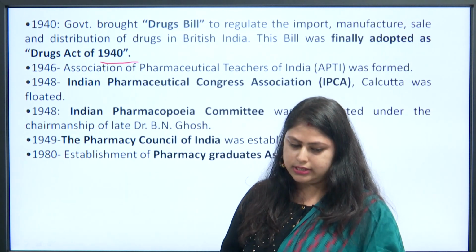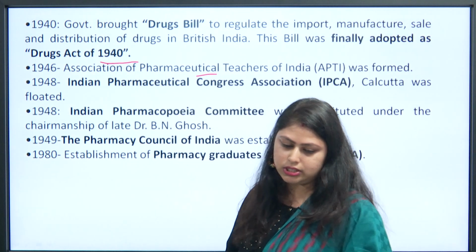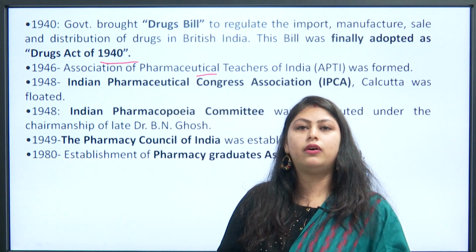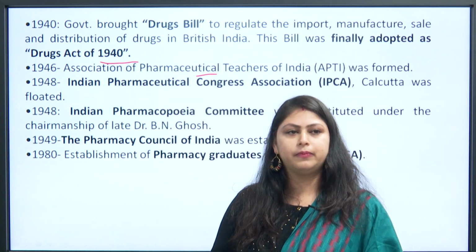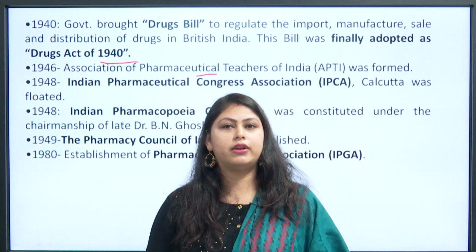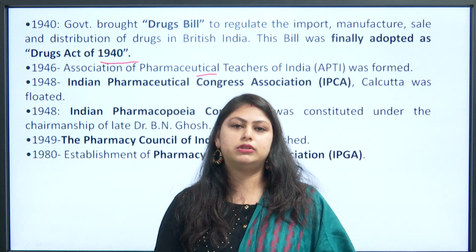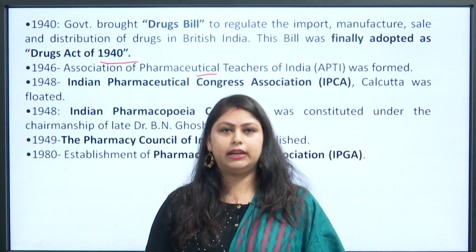In 1946, the Association of Pharmaceutical Teachers of India, called APTI, was formed. In 1948, the Indian Pharmaceutical Congress Association was floated in Kolkata, which is Calcutta.